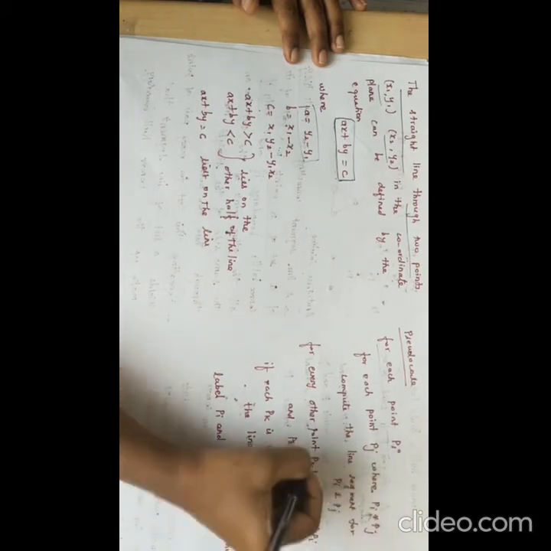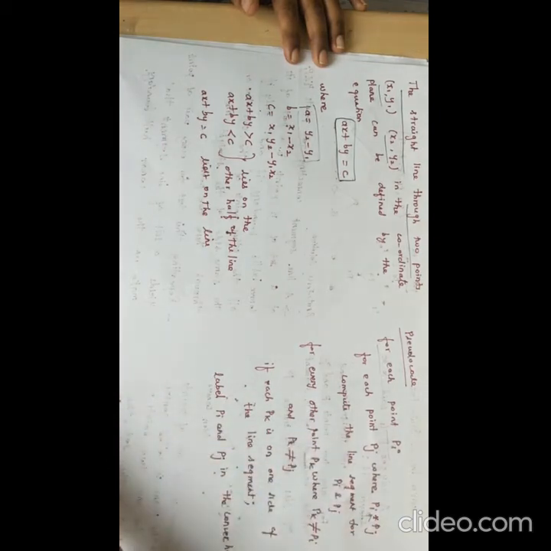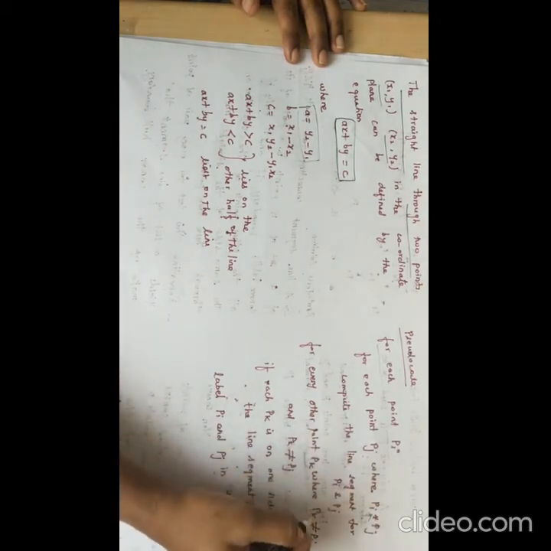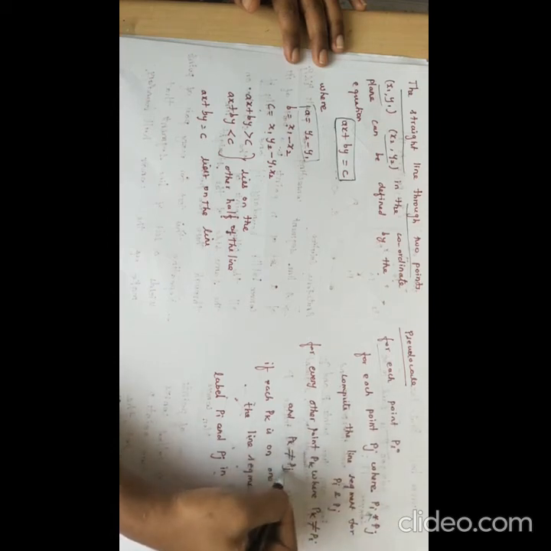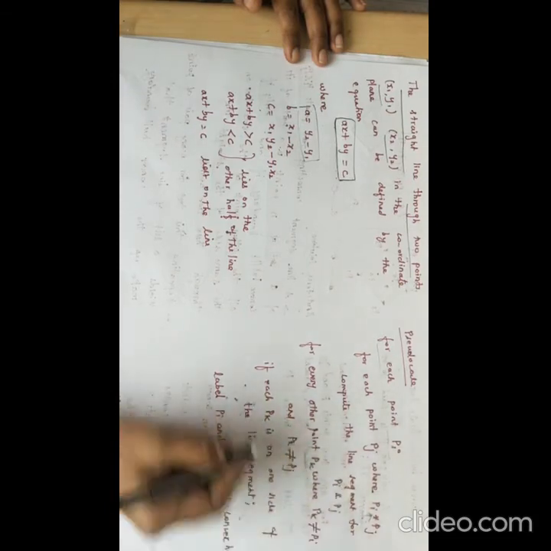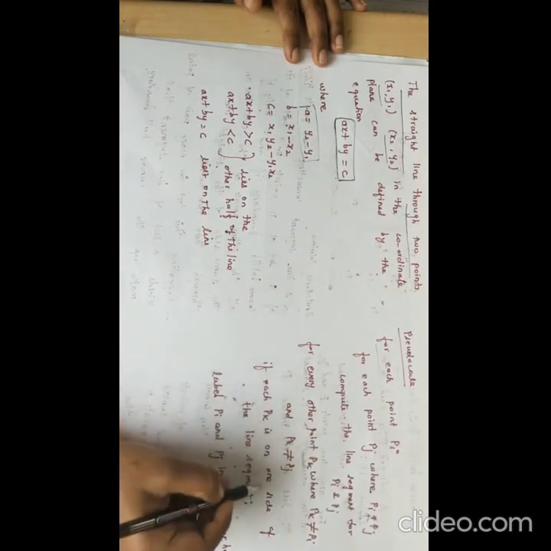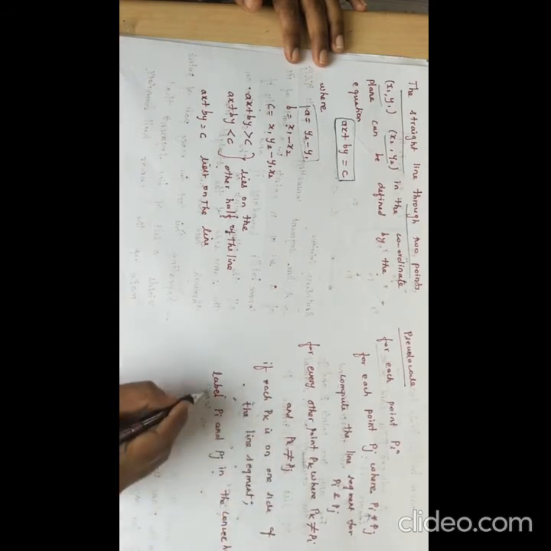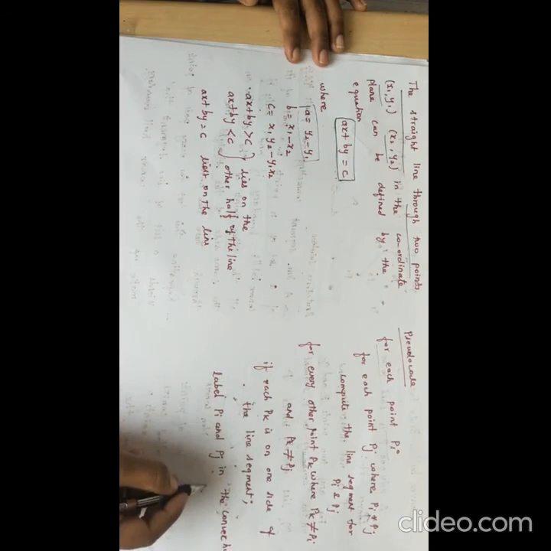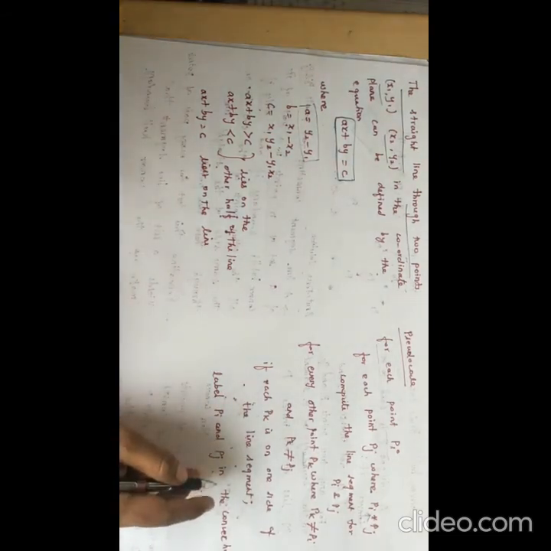Next you consider the other points, take it as Pk. Then you check whether Pk is on the same side of the line segment Pi Pj, where Pk is not equal to Pi and Pk is not equal to Pj. Check for each Pk on the side of the line segment. Okay. So if it is, label Pi and Pj in the convex hull.